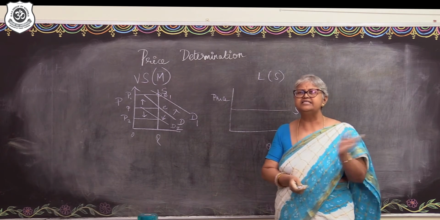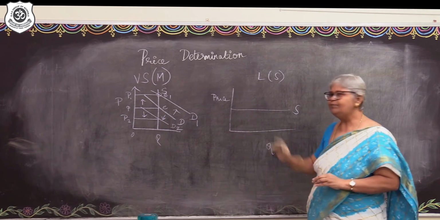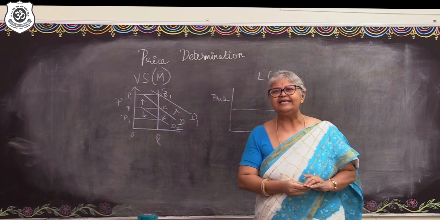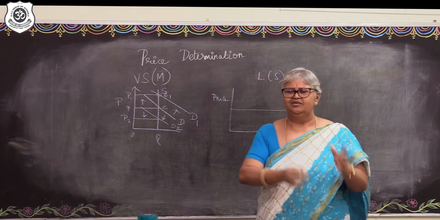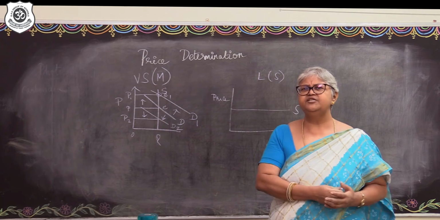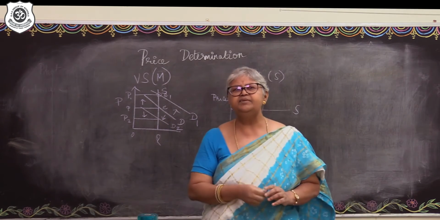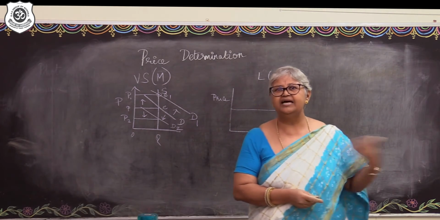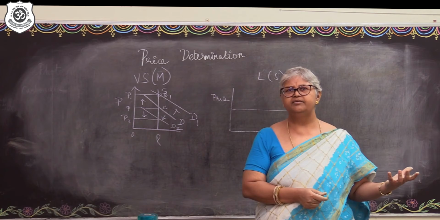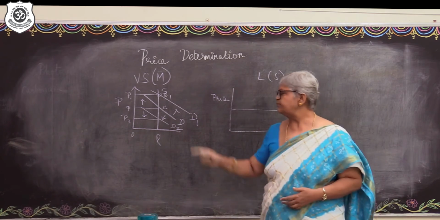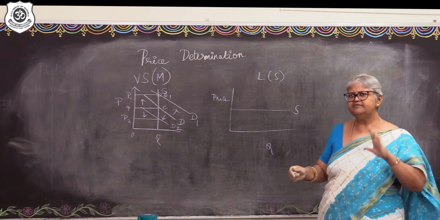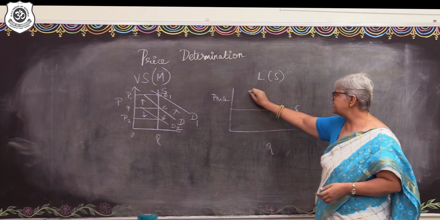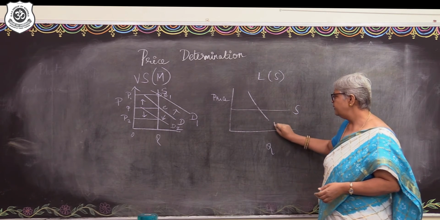In the long time period or the secular time period, the supply is infinitely elastic. That is, wherever there is going to be a demand change, supply can simply be matched with that change in the demand. So, the supply curve runs parallel. What about the demand curve? The demand curve is a normal one.